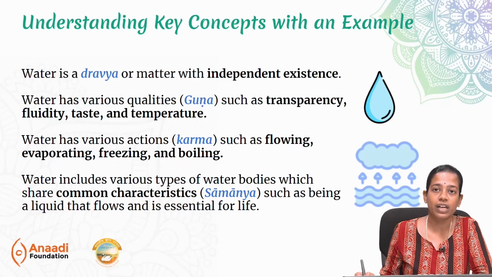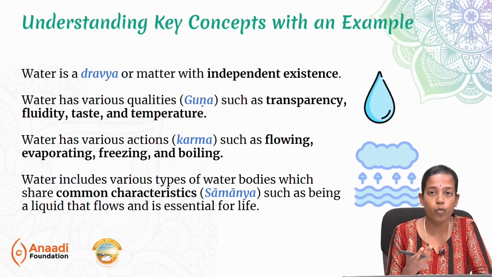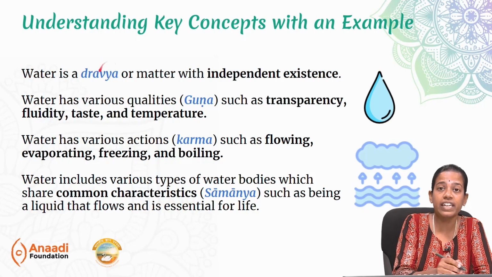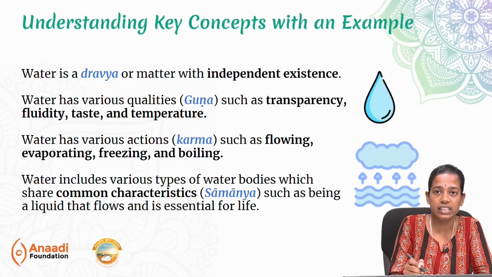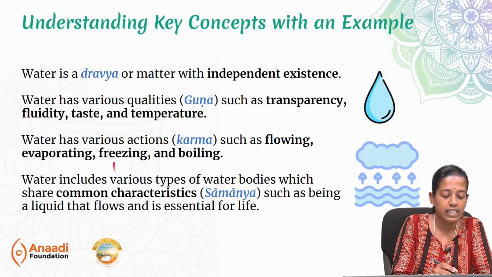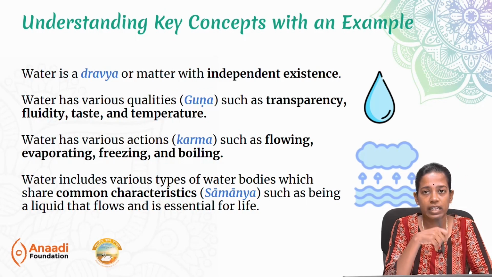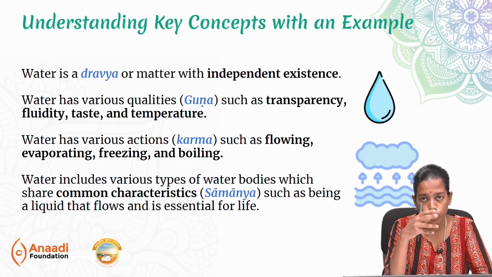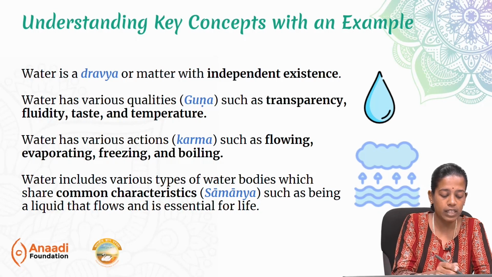Moving on, let's consider and analyze all of these key concepts that we just saw using the example of water. Water is definitely a dravya because it is matter and it has independent existence. That's what makes it a dravya. Second, it has various qualities, which are called gunas. What are the qualities, or the guna, of water? It is very transparent, it is cooling in nature, it has fluidity, it has taste. Here we are talking about water not just as a substance but also the tattva of water. That's why we say taste.